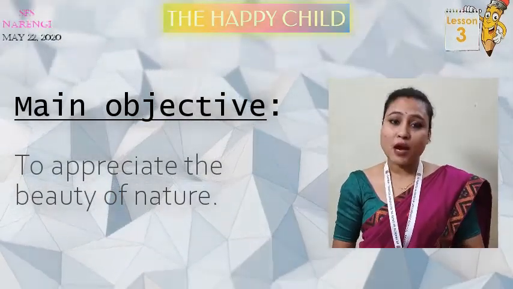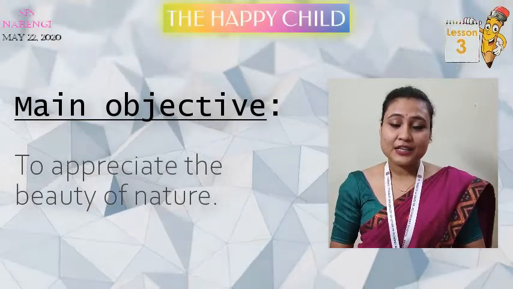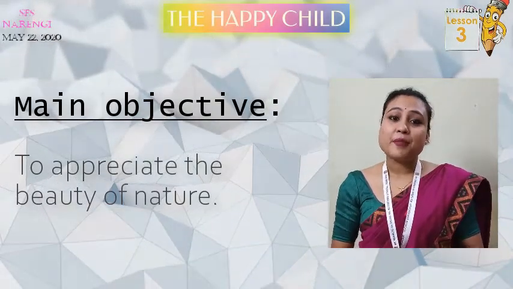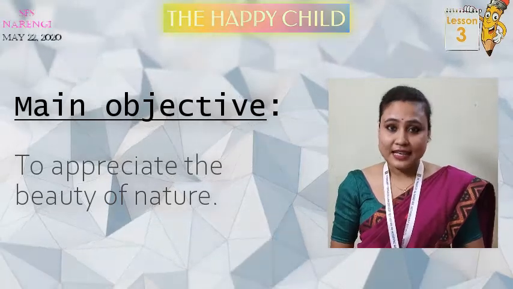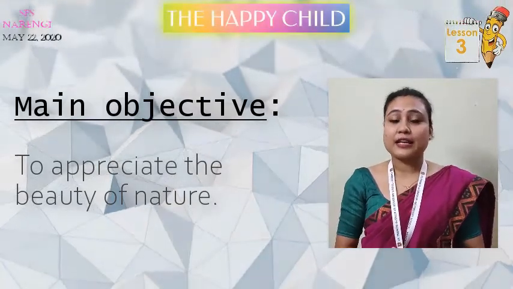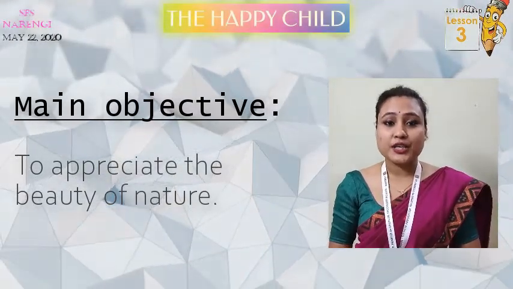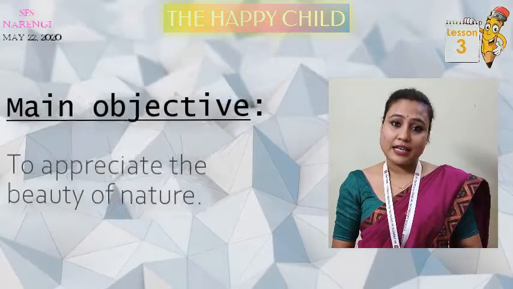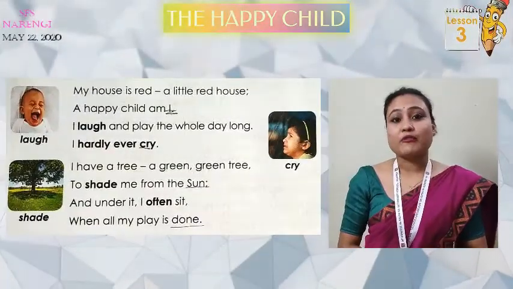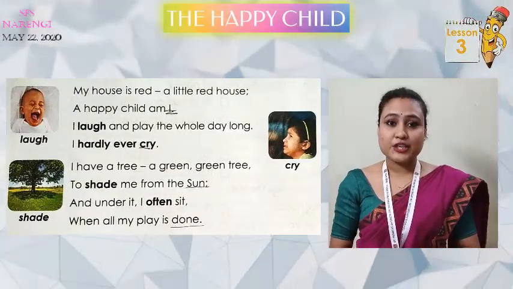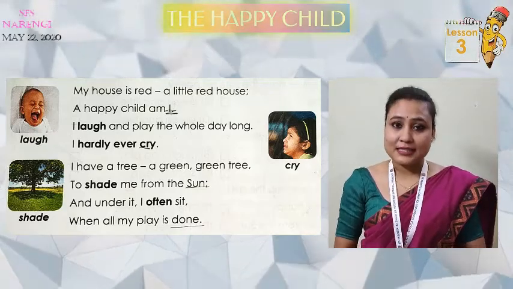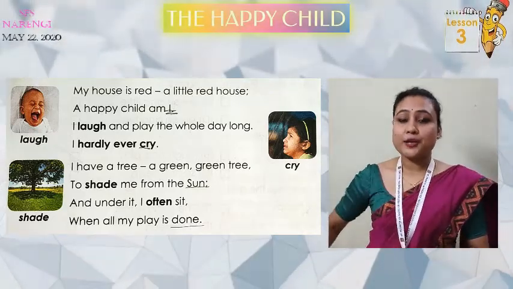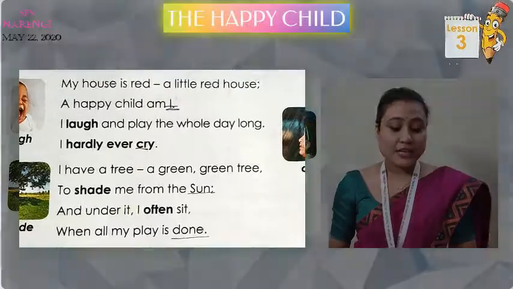The beautiful mountains. Yes, we love to see big mountains, beautiful mountains, the greenery around them. So the objective here again is to appreciate the beauty of nature. Now we will begin with the explanation. Before that, we will read out the poem one more time. So the poem is here, The Happy Child.